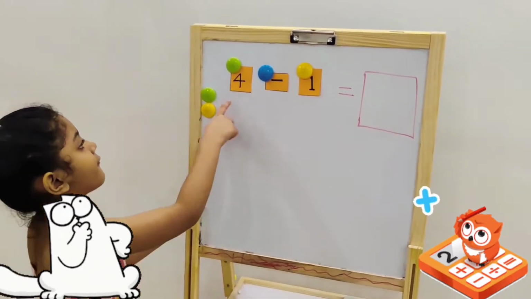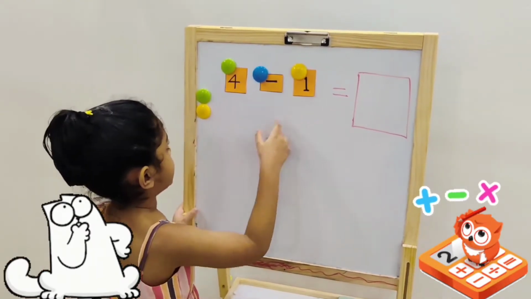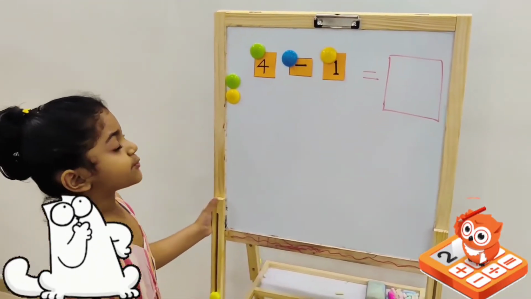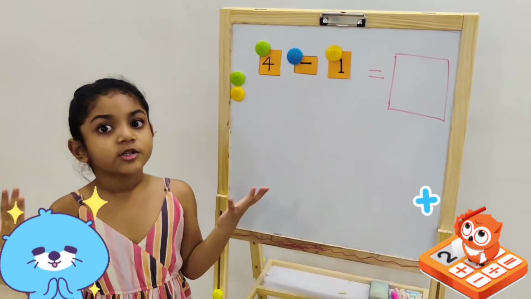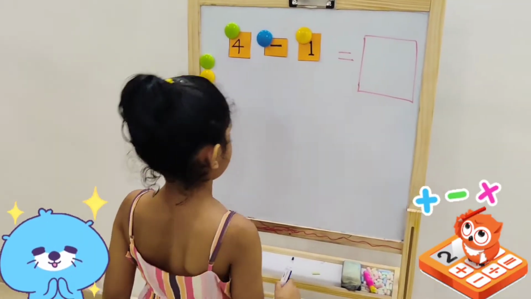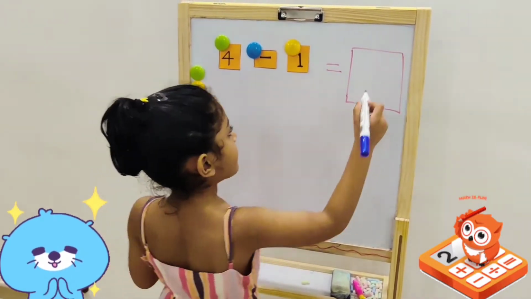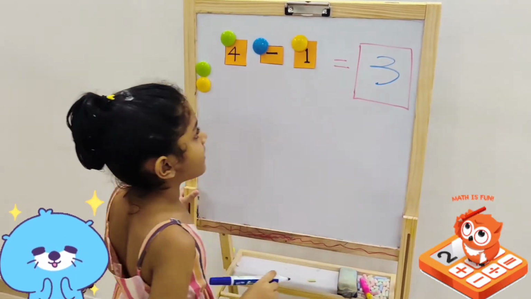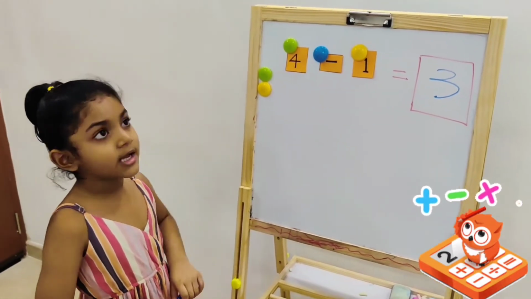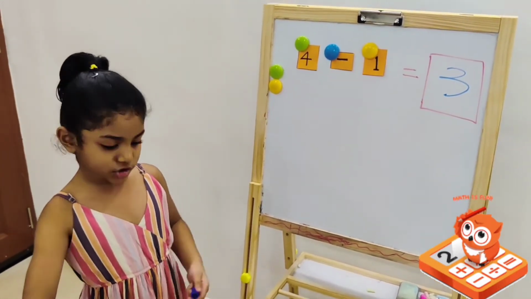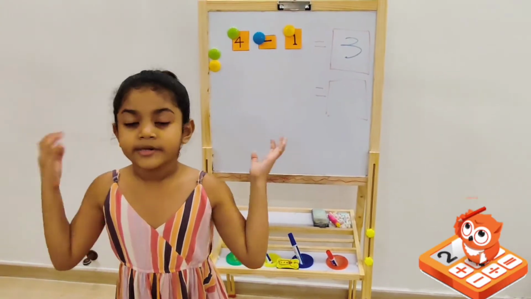Now 4 minus 1. Let's do that. It means there's only 1 box left. It's 3. So the answer is 3. Let's try number 3. Okay, now we are done with this subtraction. Now let's move to the second subtraction. Let's do the next one.